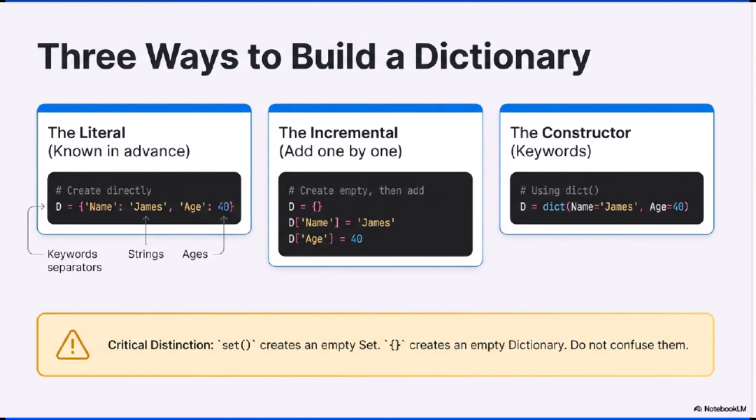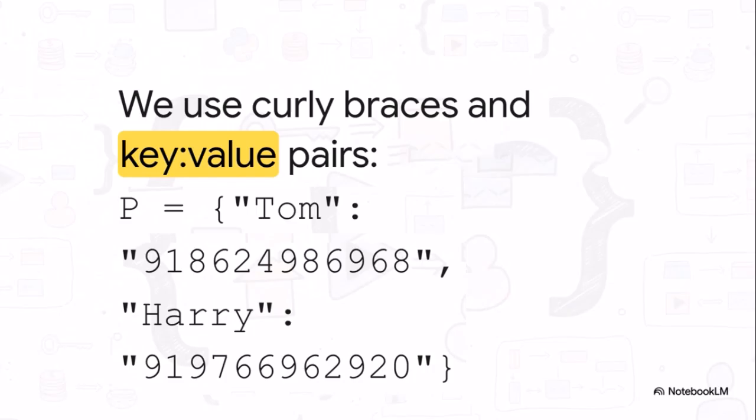All right, enough theory. Let's get our hands dirty and see what this actually looks like in Python code. We're going to build our own little digital phone book, and you'll see just how intuitive this all is. So here's the basic syntax. It all starts with those curly braces. Inside, we have our key-value pairs. You see the key, Tom, which is a string, then a colon, and then its value, his phone number. Each of these pairs is just separated by a comma.